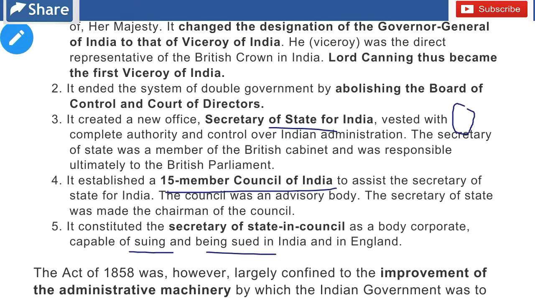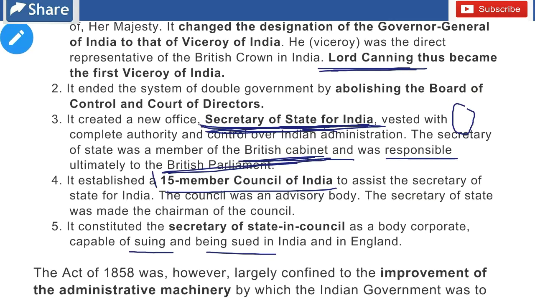So basically there was the Secretary of State for India, who was to supervise the Viceroy. The Secretary was a direct member of the British cabinet, and he was responsible to the British Parliament. He was assisted by a 15-member council in India, and the council was an advisory body. So it should be noted here that the council was an advisory body.